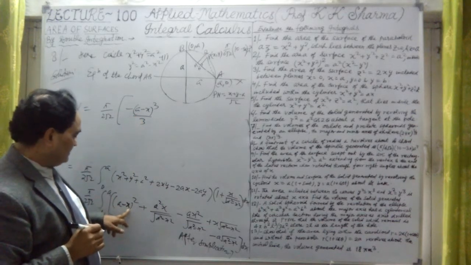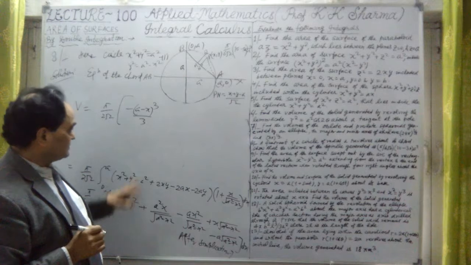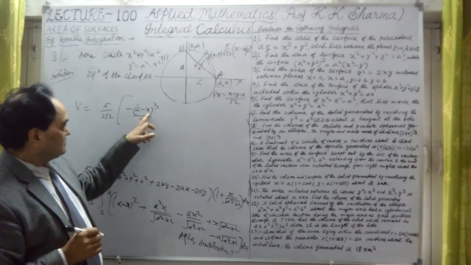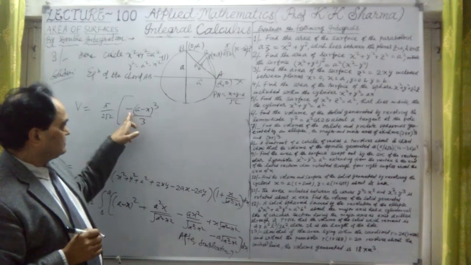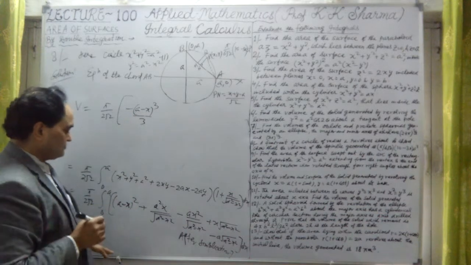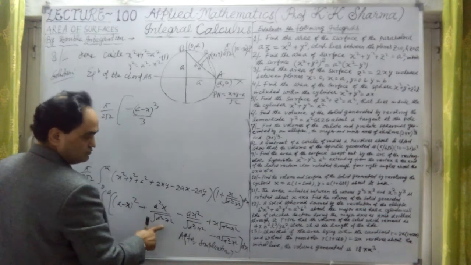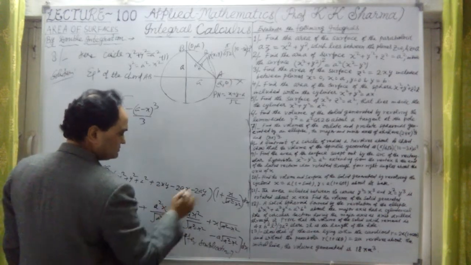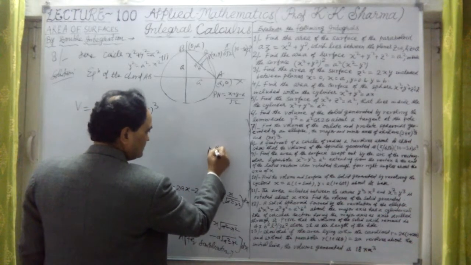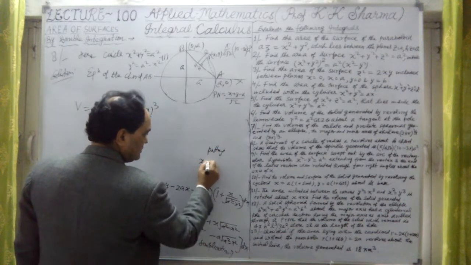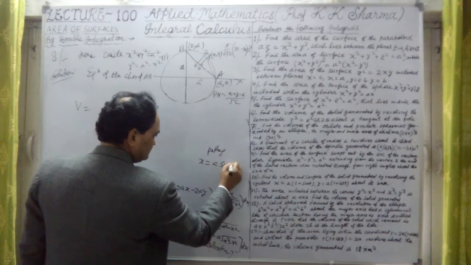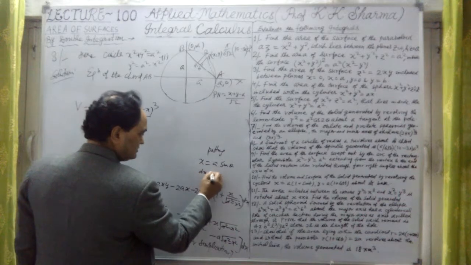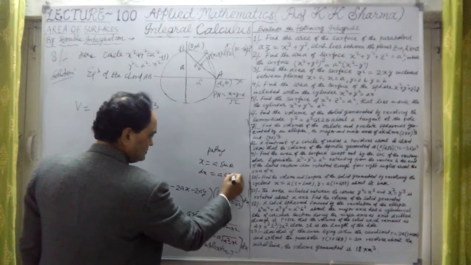Then minus x integrates, and for the others we put x equal to a sin theta, and dx will be a cos theta d theta.